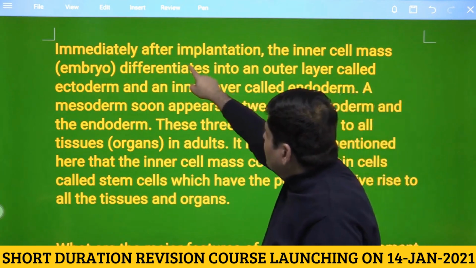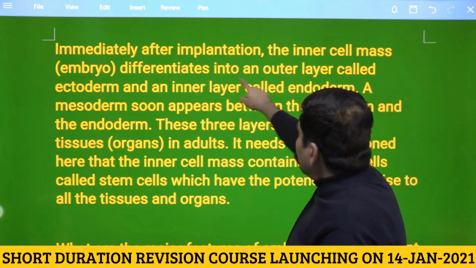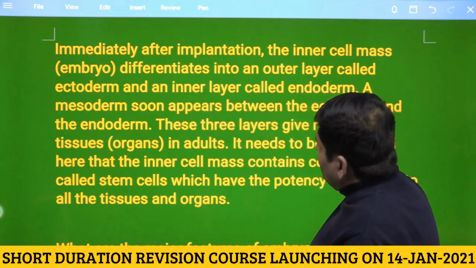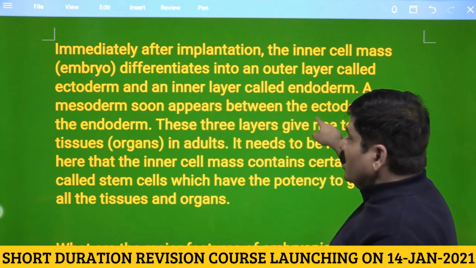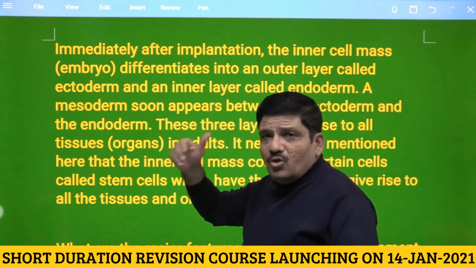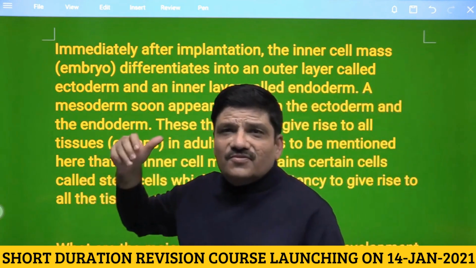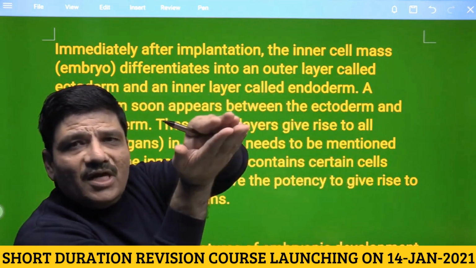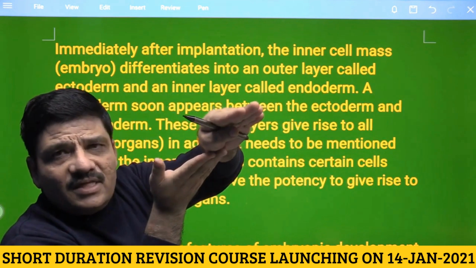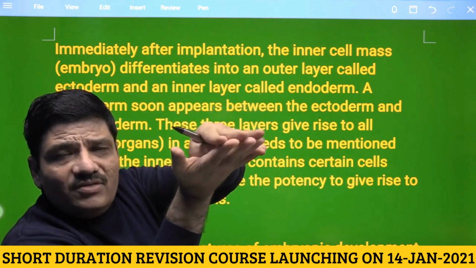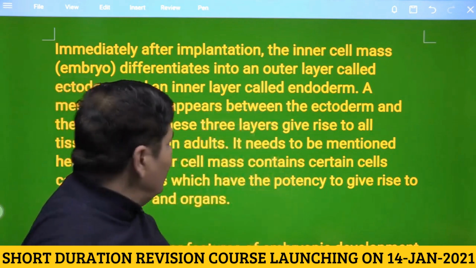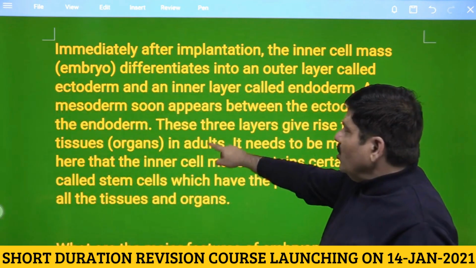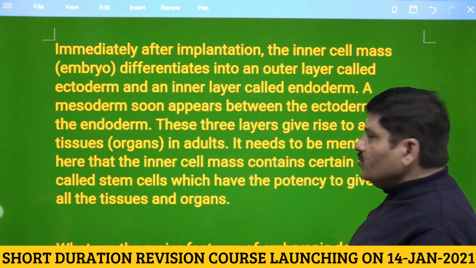So that means immediately after implantation, the inner cell mass differentiates into an outer layer called ectoderm and an inner layer called endoderm, and then mesoderm appears between the ectoderm and endoderm. As I told you, diploblastic organisms will not be having mesoderm. So first an ectoderm is formed, then an endoderm is formed, and some cells enter in between the two, forming the embryonic mesoderm, and then all organs arise from these three germ layers. So I hope this is absolutely clear.